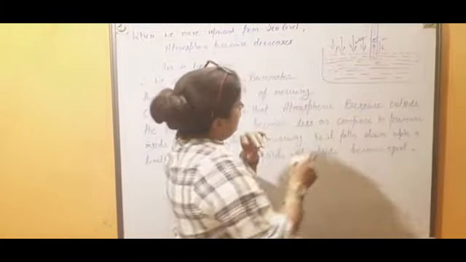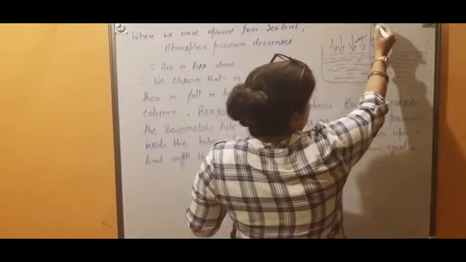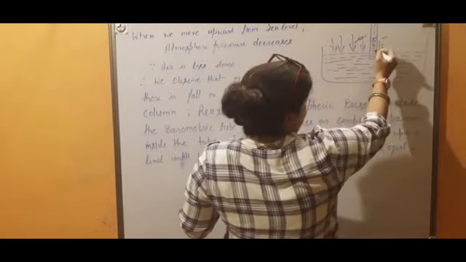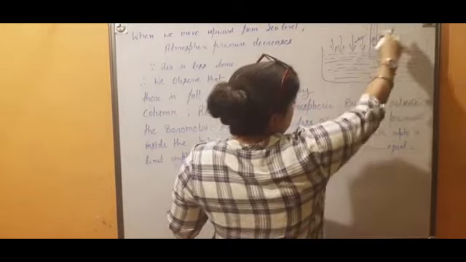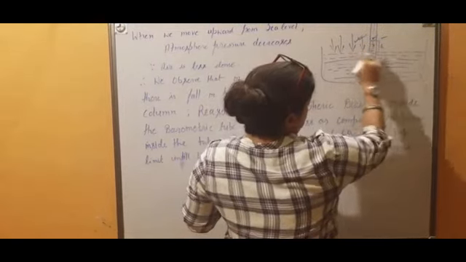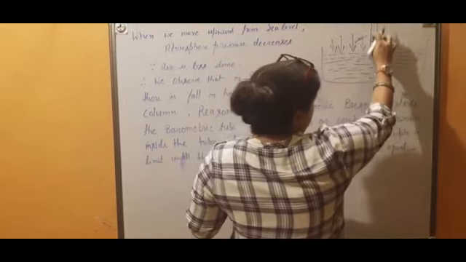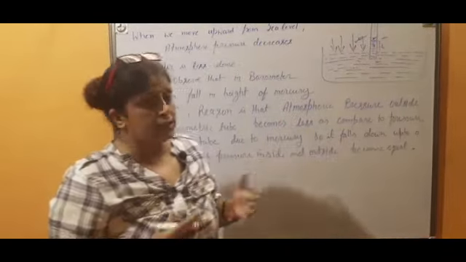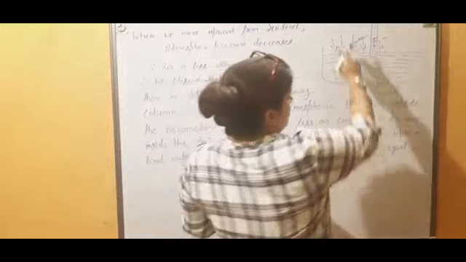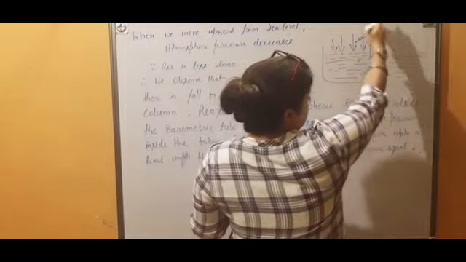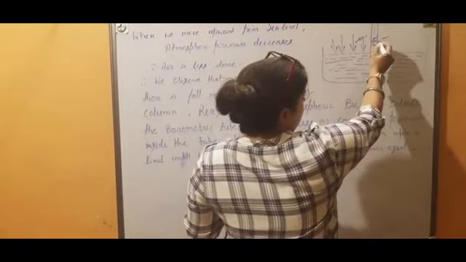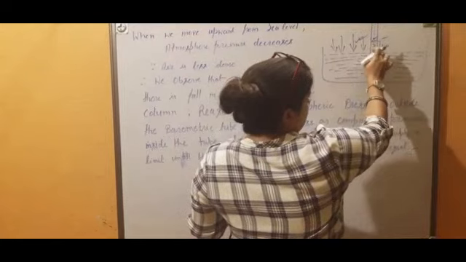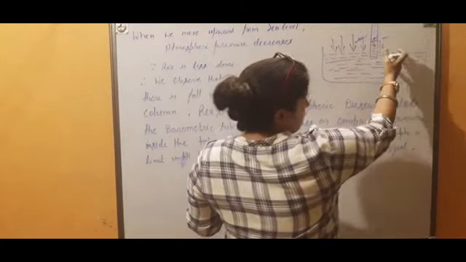Earlier the height of the mercury column was 76 centimeter, but now, as the atmospheric pressure on the surface decreases, the liquid falls down, because we know that fluid flows from higher pressure to lower pressure. As the outside pressure is less, naturally it will fall down until the pressure inside the tube and outside the tube becomes equal.